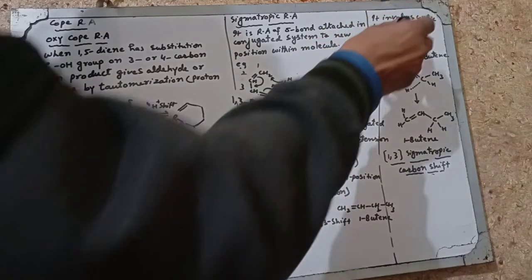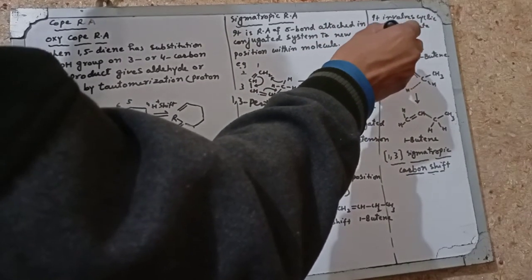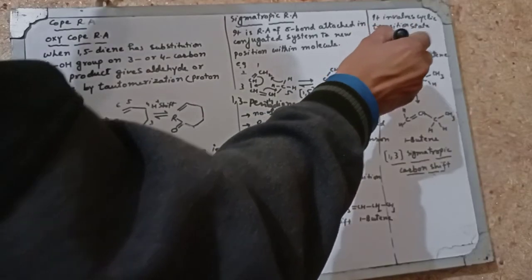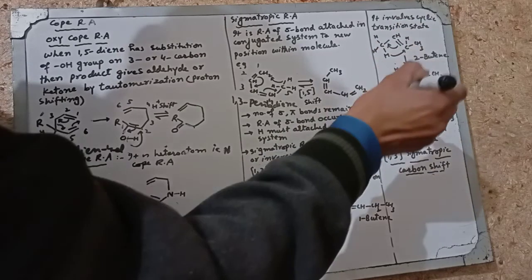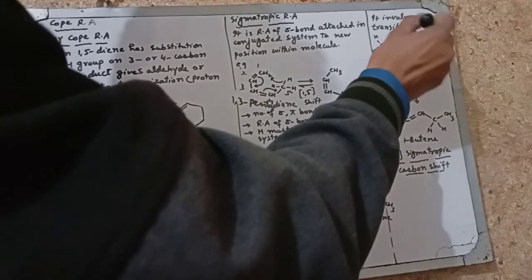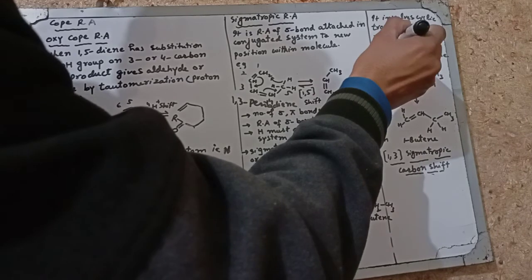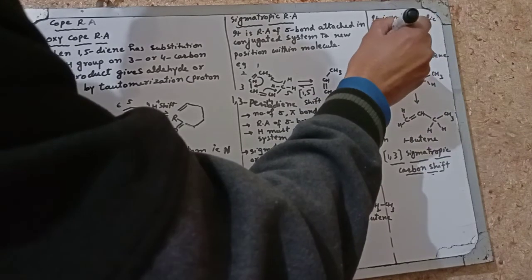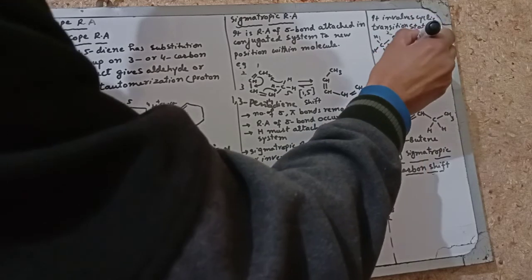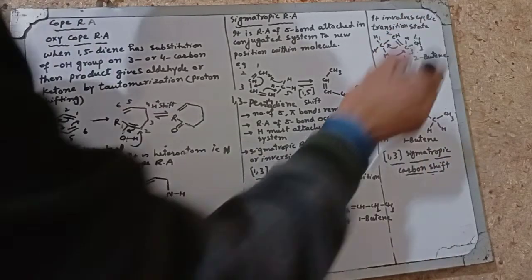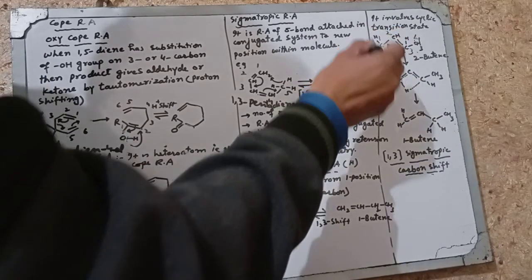It involves a cyclic transition state, like this double bond breaks and is formed between this. This is 1 carbon, this is 2 carbon, 3, this is 1, 2, this is 3 and 4. So the bond between 2 and 3 breaks and shifts between 1 and 2 carbon.